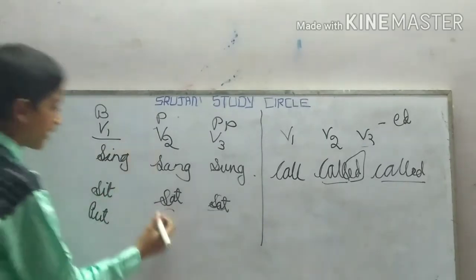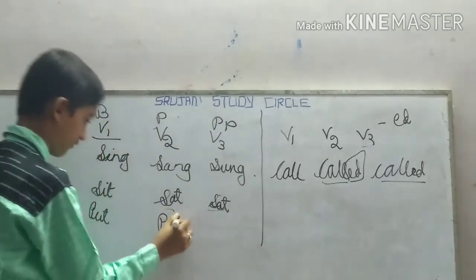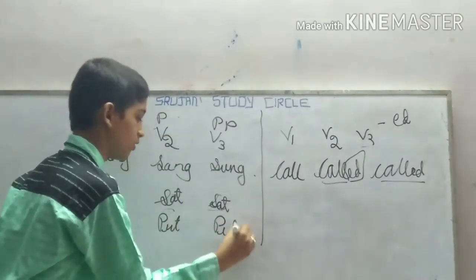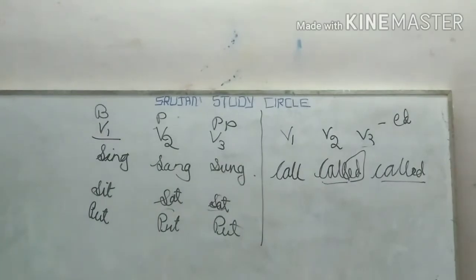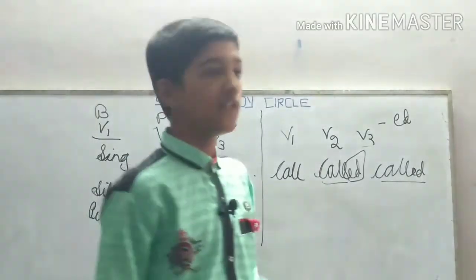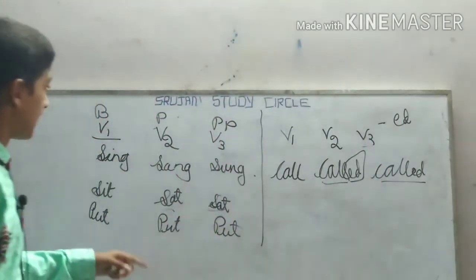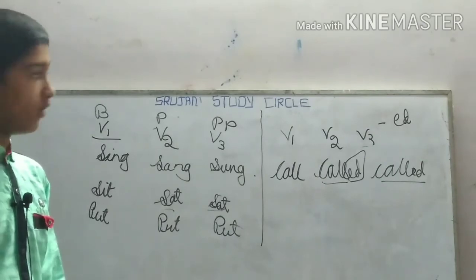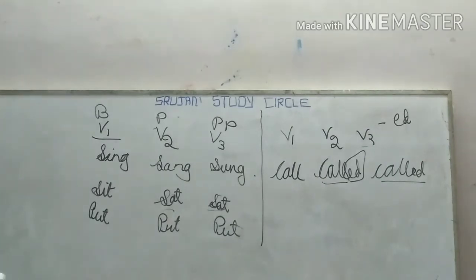Put will become put only in the verb form 2 in the past, and the past participle also put. Okay, so this is the difference between verb form 1, 2, 3 in regular verbs and irregular verbs. Now let us move to tenses.